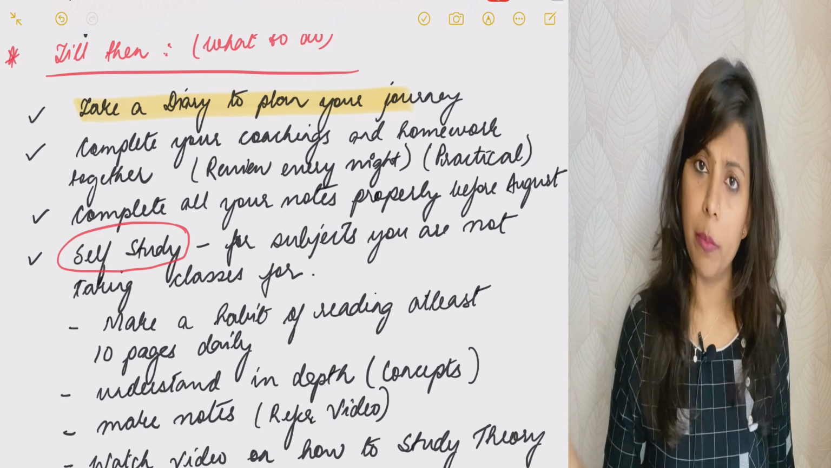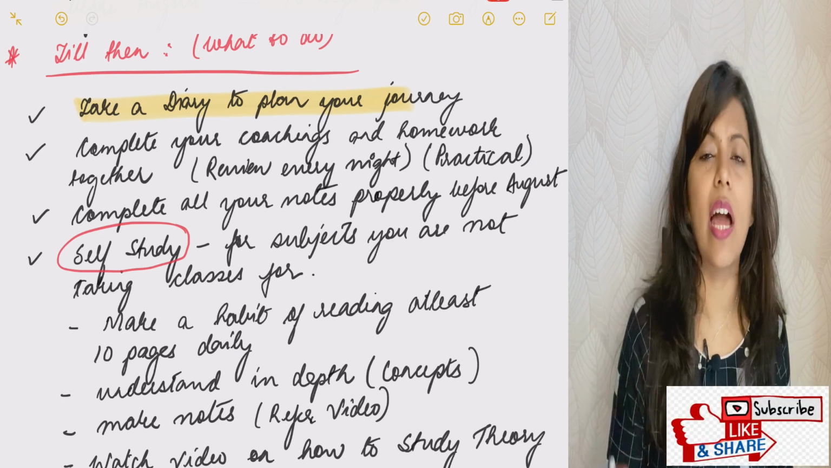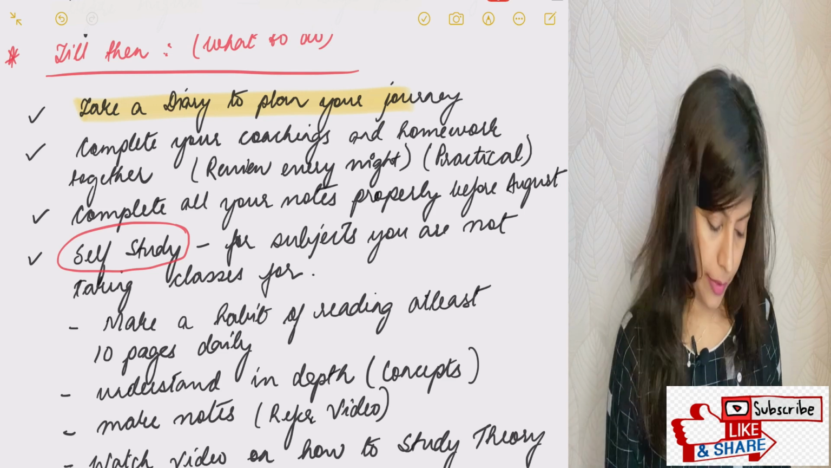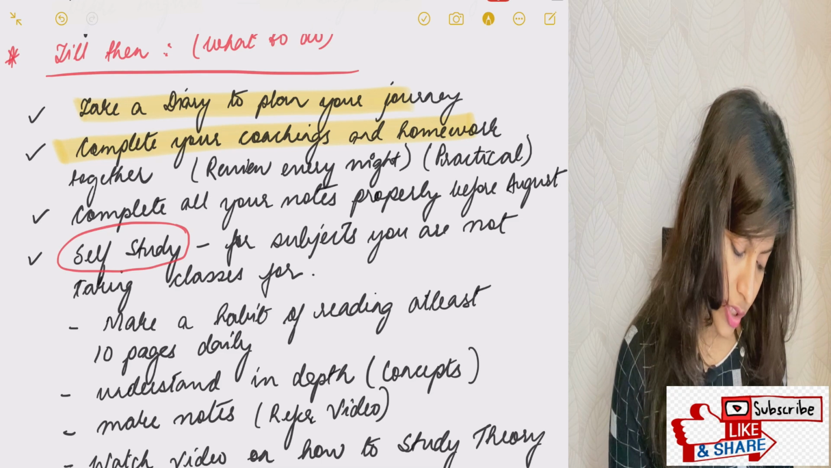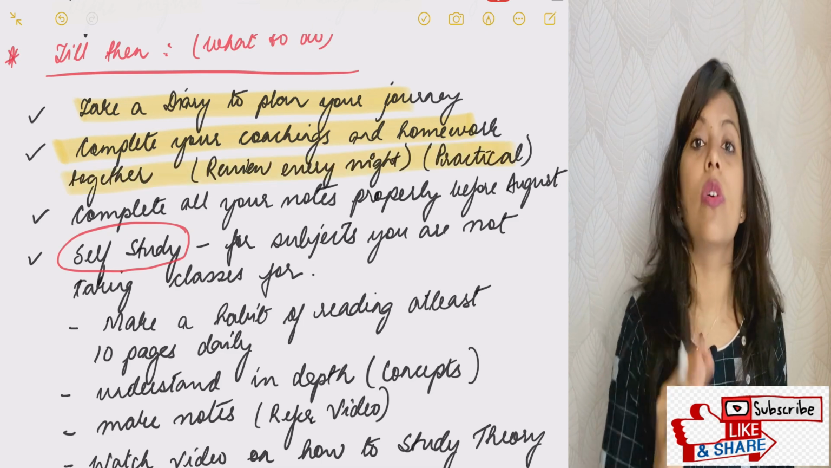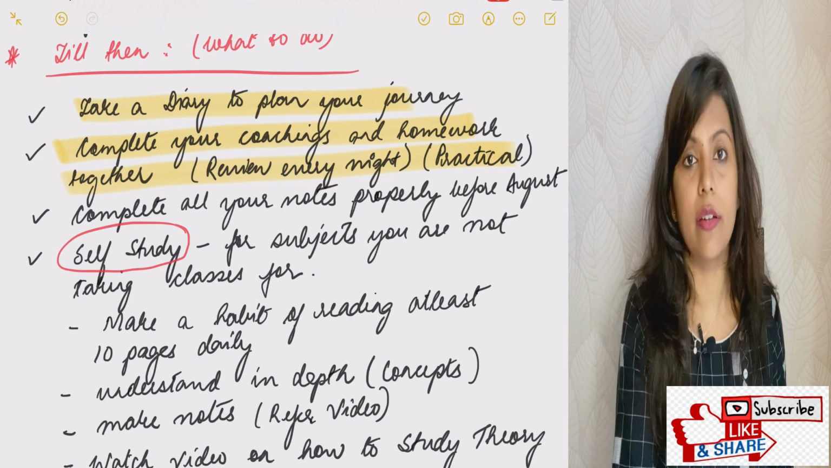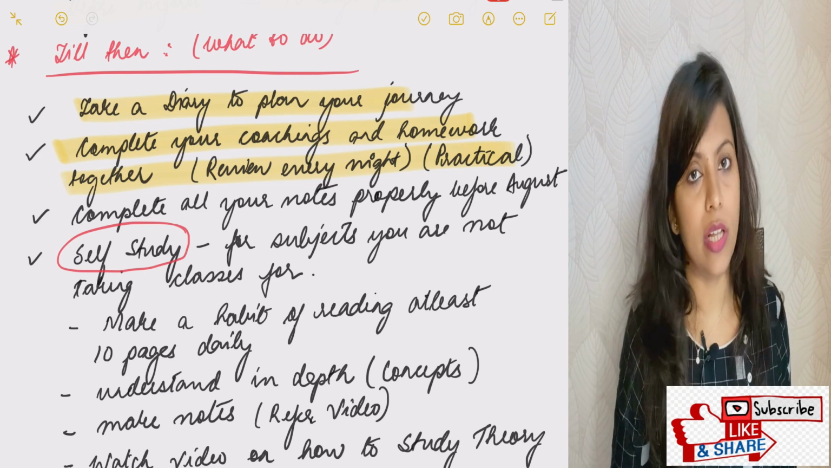You will make a 15 days plan from today, and every 15 days you'll review your plan and revise it accordingly. So you need to take a diary to plan your journey, complete your coachings and homework together. Whatever coachings you are taking right now, you need to complete them by the month of July.